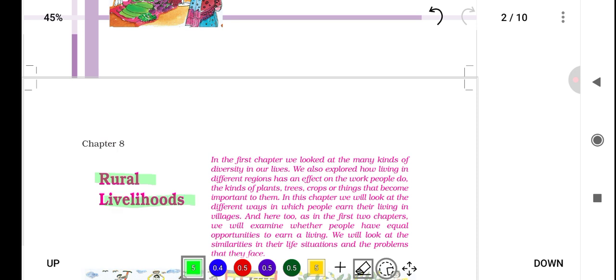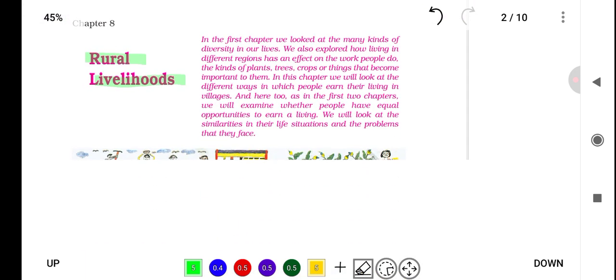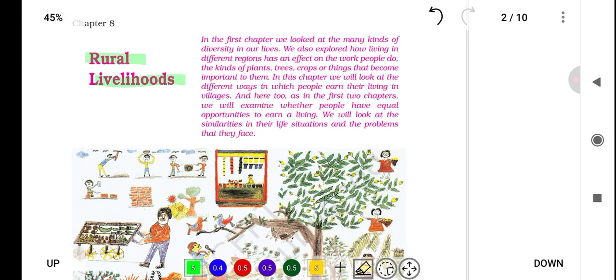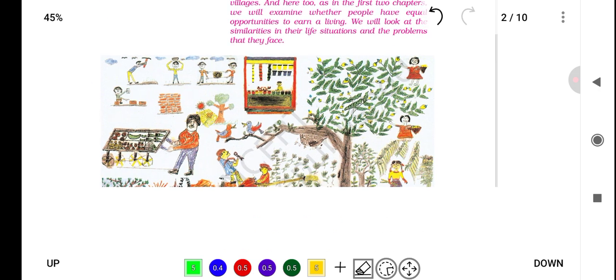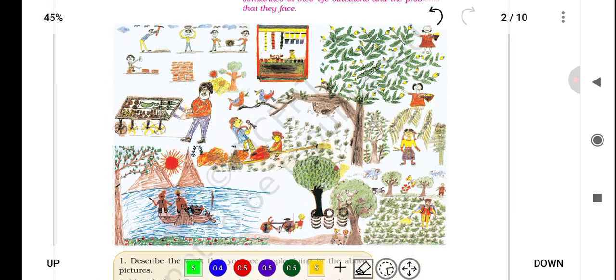So what this page tells us about that chapter 8 explores rural livelihood, as you can see in this picture. Chapter 8 explores rural livelihood, examining diversity in life, work, and plant importance. It examines equal opportunities and life situations in rural areas. Students are encouraged to identify farming related work and describe it in their notebooks, or you can do it in the comment section also.